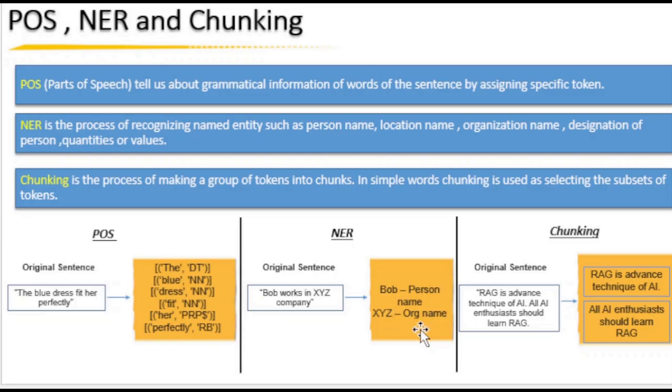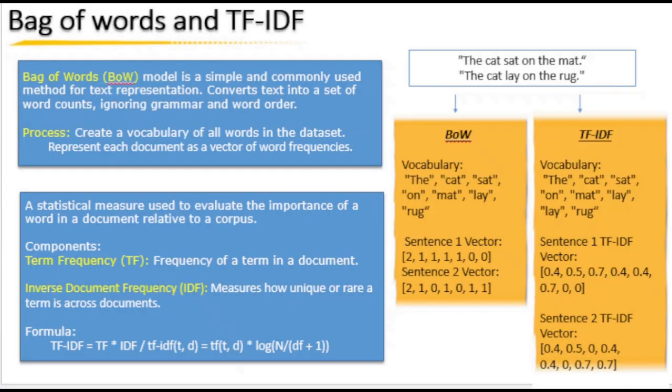And then chunking, which we will use a lot in our RAG context. Chunking is nothing but splitting an entire document or entire sentence into small pieces based on the chunk size. So from a very high level perspective, chunking will split that particular document. But don't worry, we will cover lots of things in chunking through Python code. So let's move to the next one.